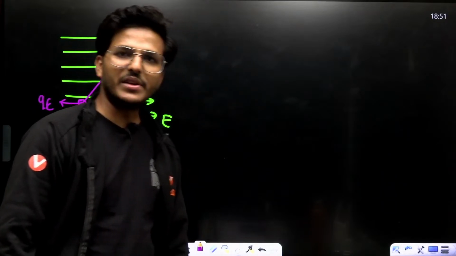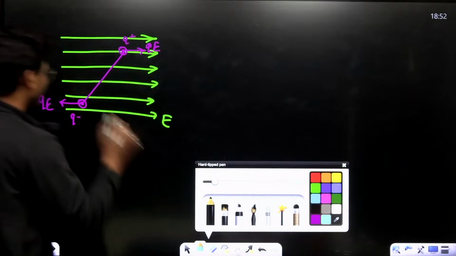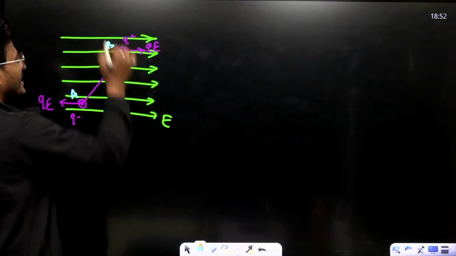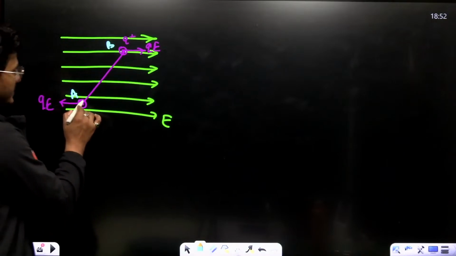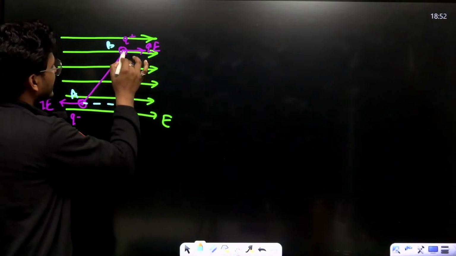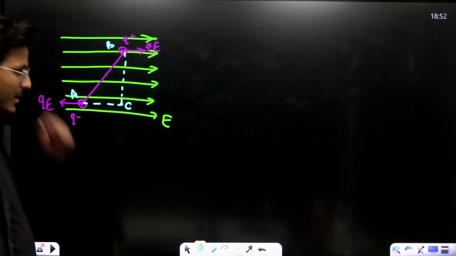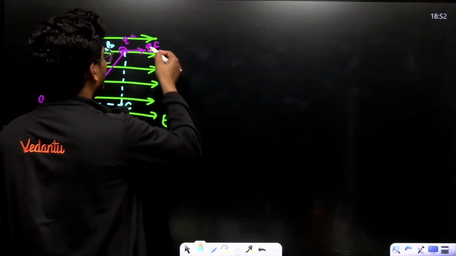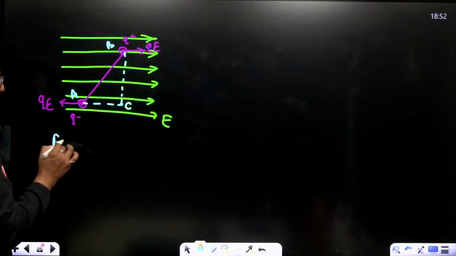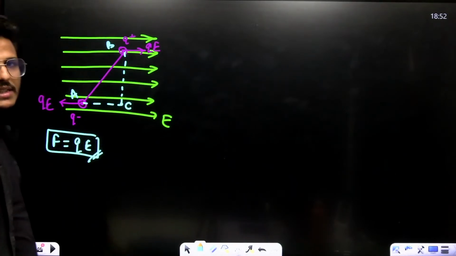If I name this dipole AB, then construct this portion and put C. What is this QE? Basically F equals QE, the force acting on each charge.